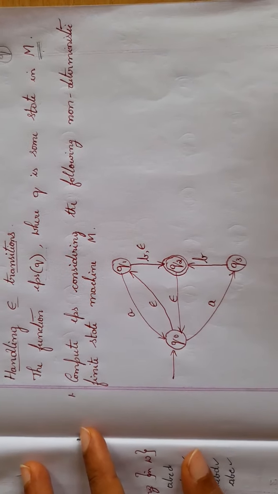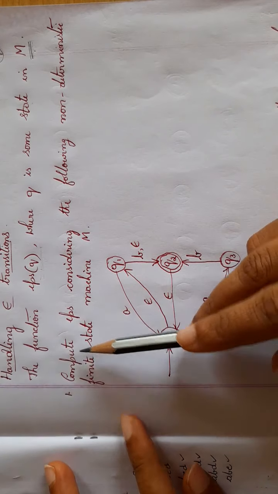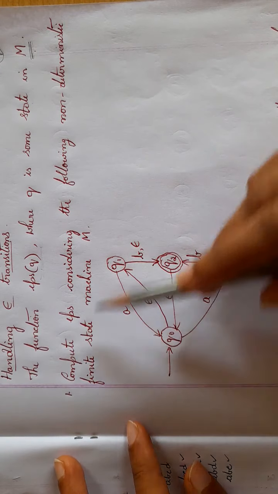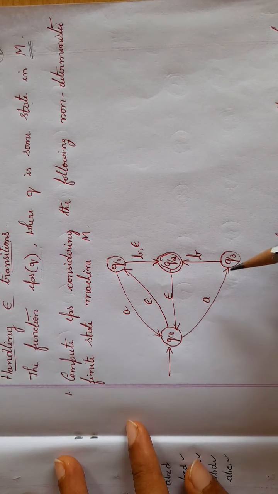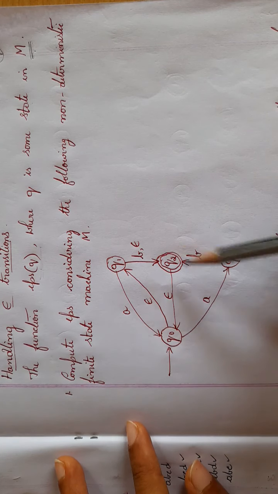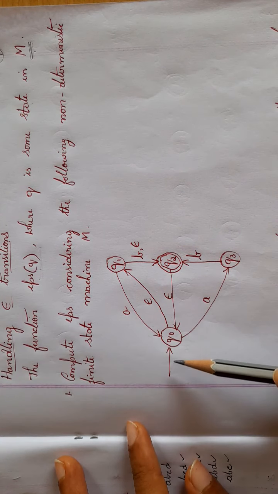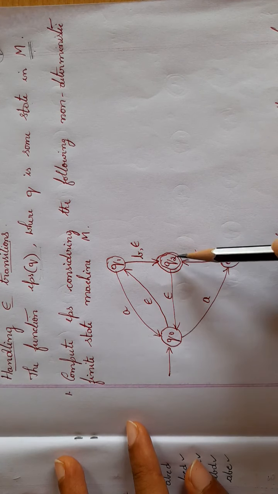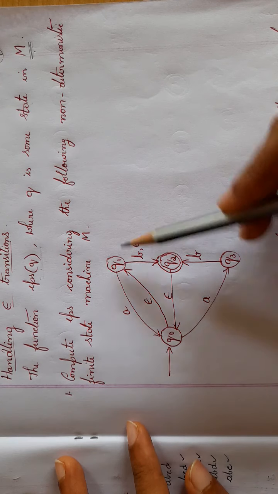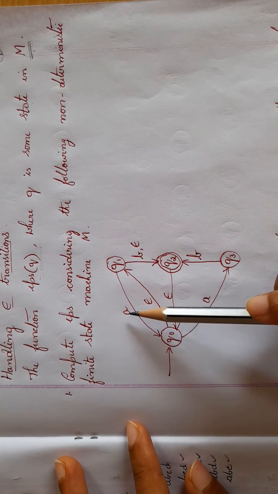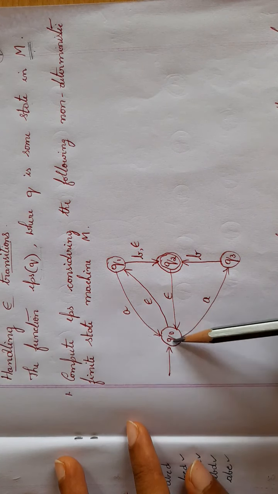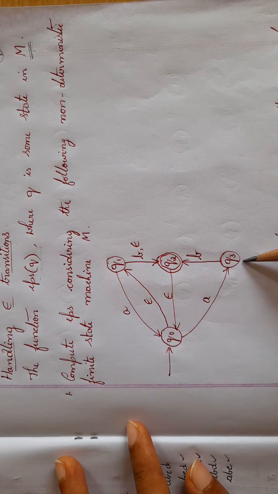The first problem here: compute EPS, epsilon closure, considering the following NFSM. You have the diagram here. A non-deterministic finite state machine is given, so this is the problem statement. You know this is the start state, Q naught, and this is the final state. From each and every state there are some transitions, with input A, B, and epsilon. I have 4 different states.